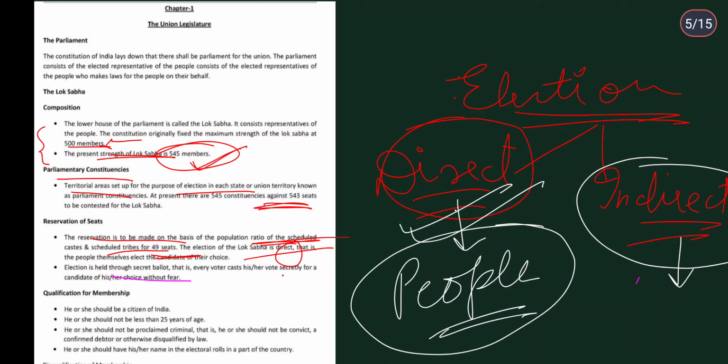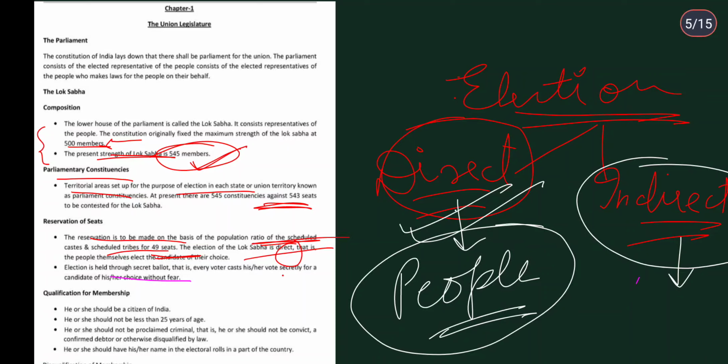Okay, he or she should not be less than 25 years of age. Do remember the age criteria, the age eligibility. It's very important. You need to be above 25 years. So you can remember it like, can I be a member of parliament? No, I can't, because my age is not that. So the person has to be more than 25 years of age.